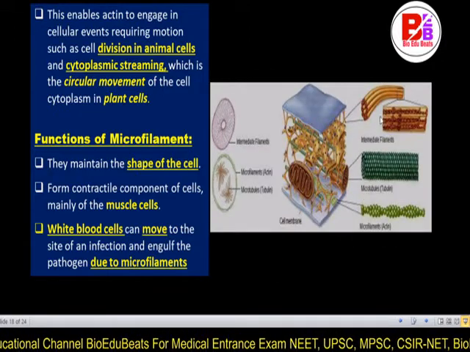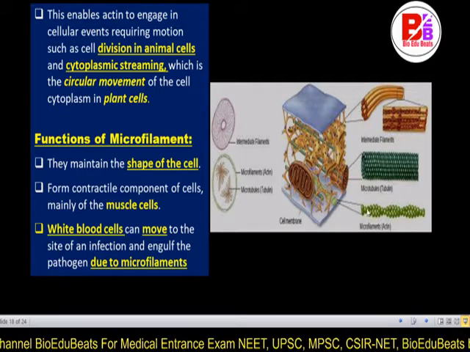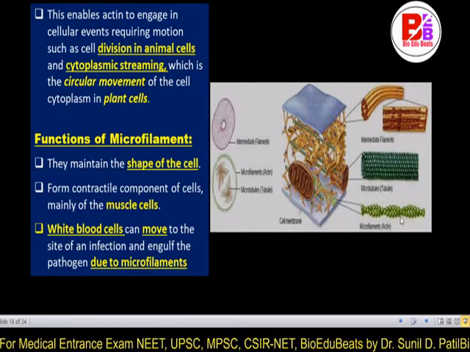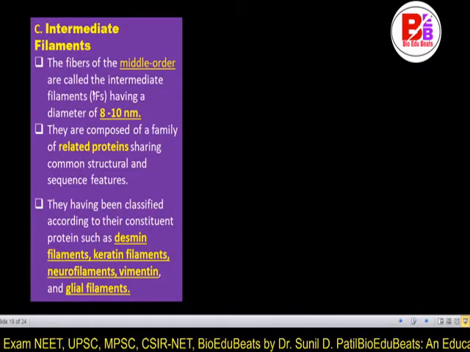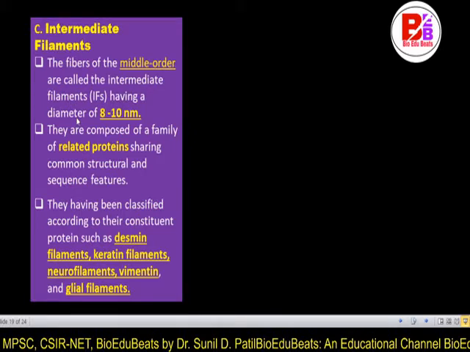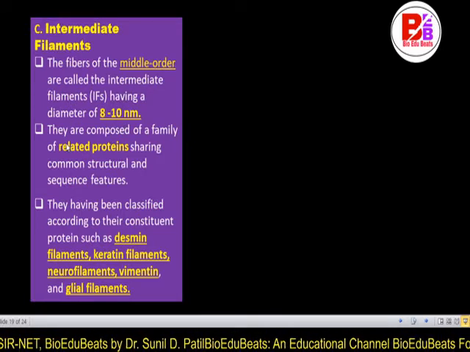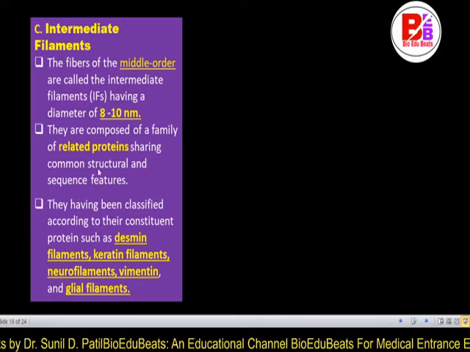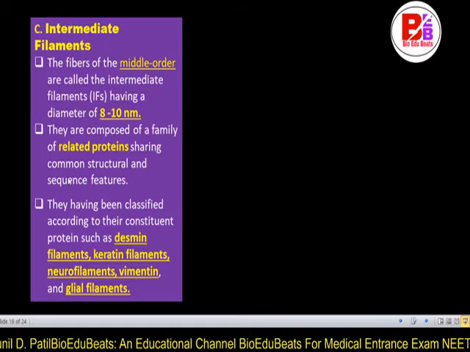So again, all three are shown here. We have already seen the microtubule and microfilament, and now the intermediate filament. The fibers of the middle order are called intermediate filaments, having a diameter of 8 to 10 nanometer. They are composed of a family of related proteins sharing a common structure and sequence.